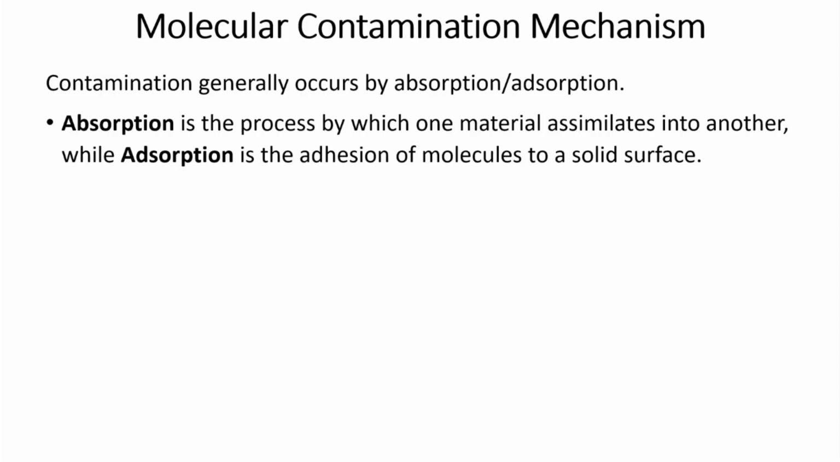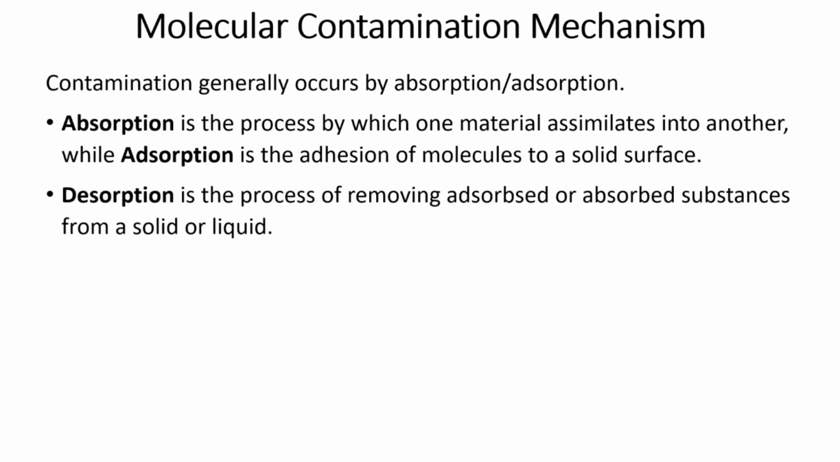Absorption is the process by which a material assimilates into another, means the outgassed material can even go inside the material. So, it is not limited only to the surface, whereas adsorption is the addition of the molecule only to the solid surface. This is the difference between absorption and adsorption. This happens when the outgassed material transports to a cooler surface and deposits there. These are the two processes by which molecular contamination happens.